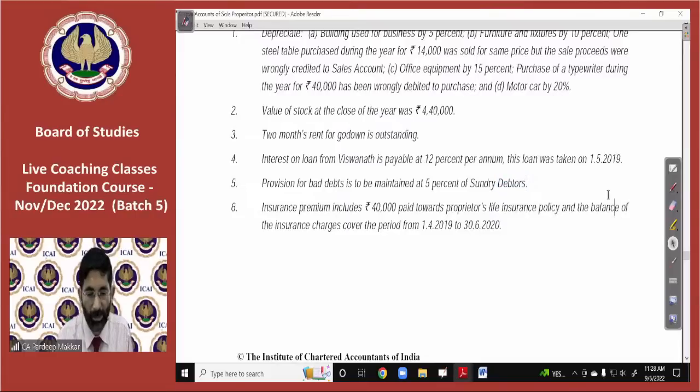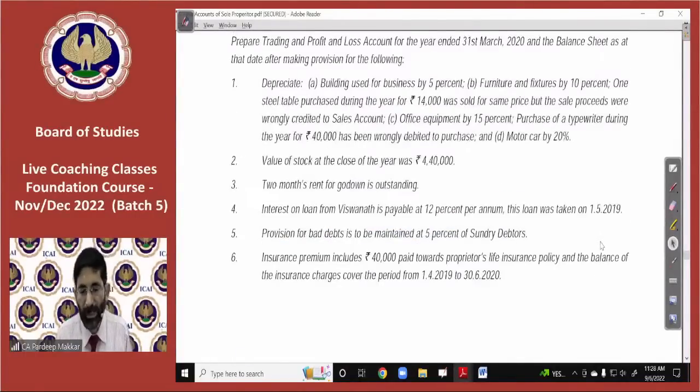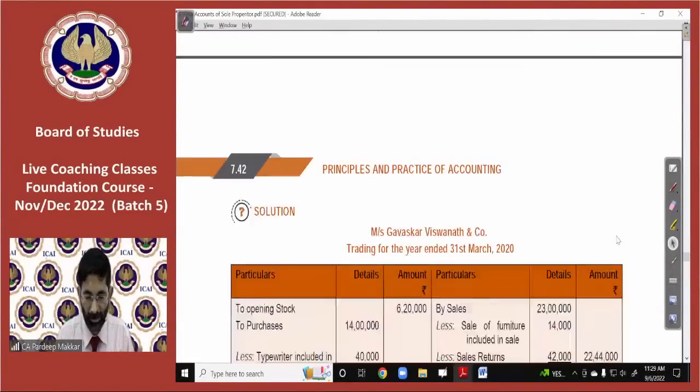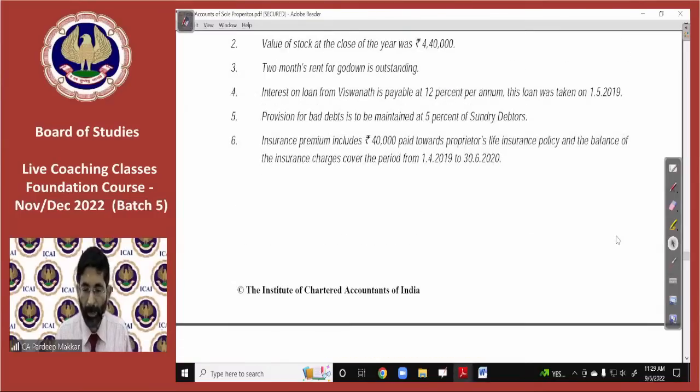Check it out. Is there any adjustment in debtors? Check it out. Any entry which we have passed, rectifying entry in which debtors are affected. So there is no such entry which we have passed. Even you have to check the remaining adjustments. Is there any other remaining adjustment? Check it out. Insurance premium. Let's do the provision for bad debts adjustment at the end. Do the other adjustments first.